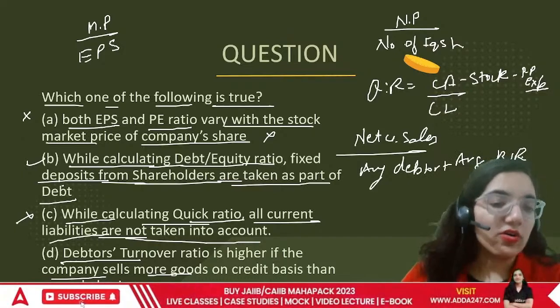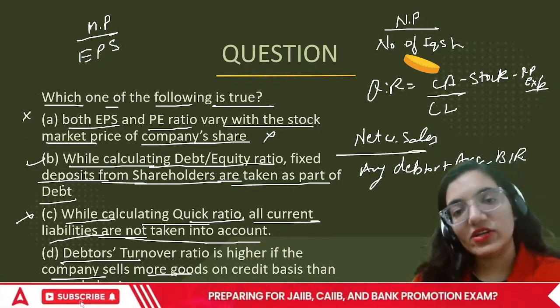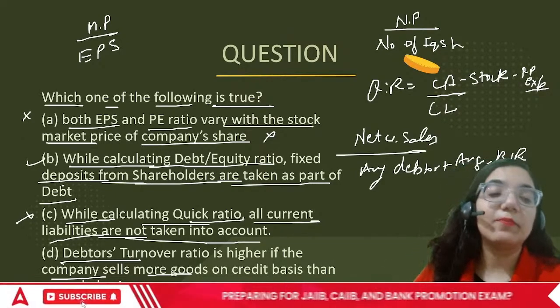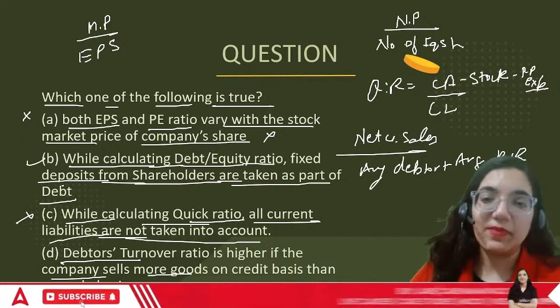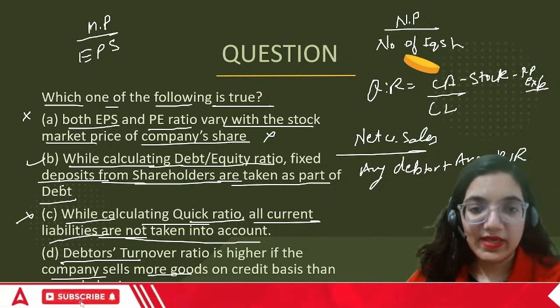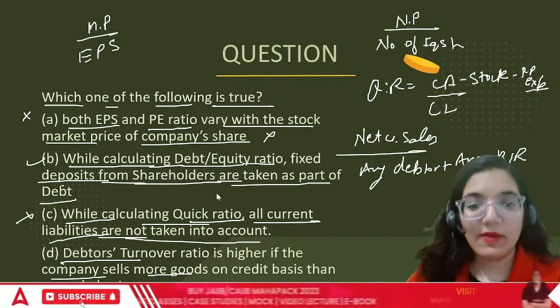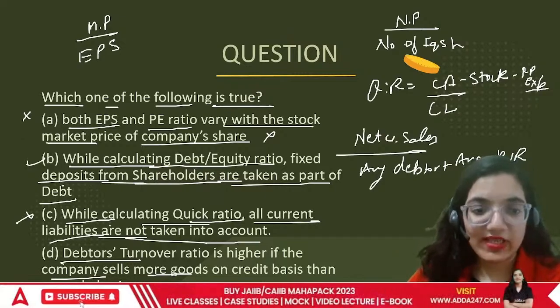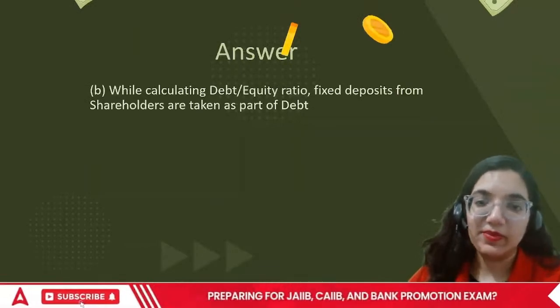No talk about the cash basis, no talk about the total sales. They're just talking about in how much time people are paying us back. Isn't it? If this is about how much time people are paying us back, then it simply means we have nothing to do with their amounts. So this is the point. D is definitely incorrect. So there is only one point which is correct, that is B.